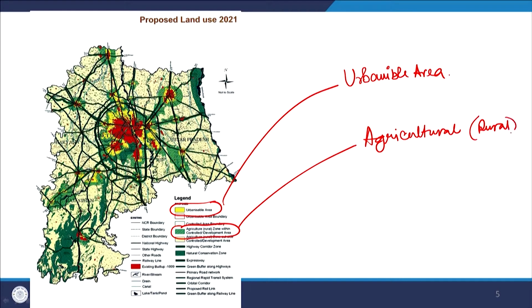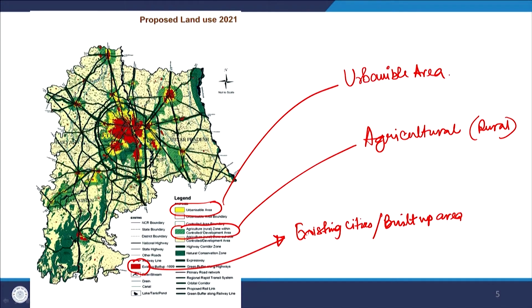Basically these are rural areas, and the red or dark red is showing the existing cities or already built up area.